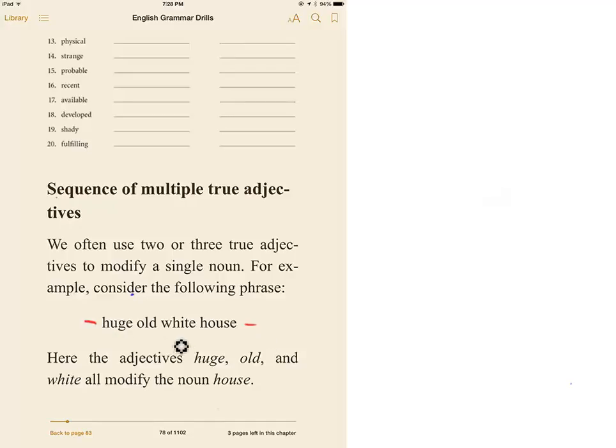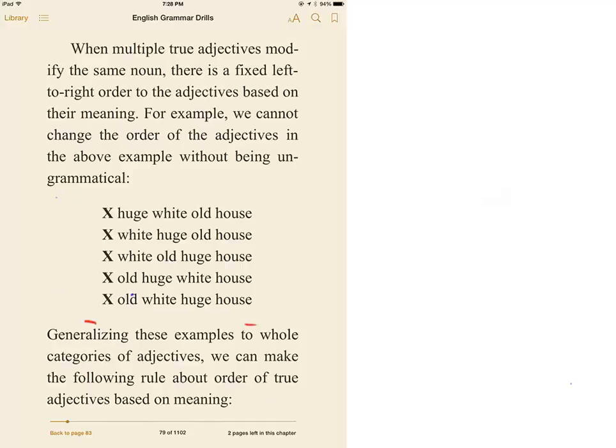The huge old white house. And I'm just going to take you through here. And these are examples of how it's not correct. And if you can't hear why it's incorrect, that's okay. We just need to memorize the rule, okay?